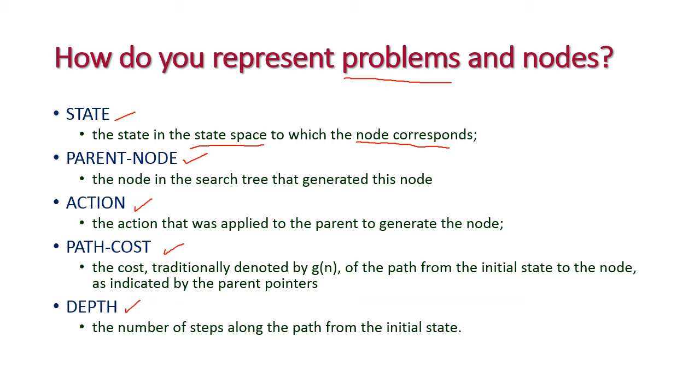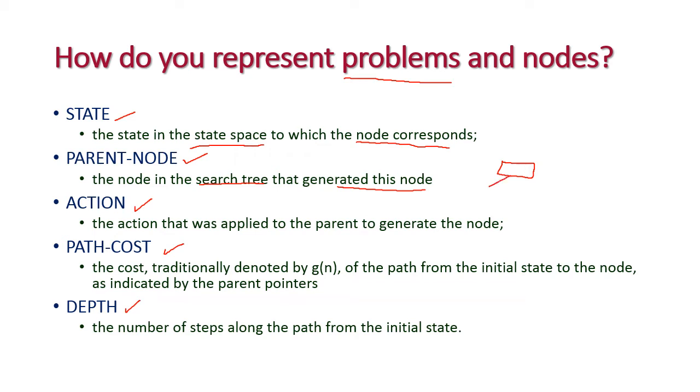The next one is parent node, that is the node in the search tree that generated this node. Initially the root node is the starting state, and this may be the parent node.